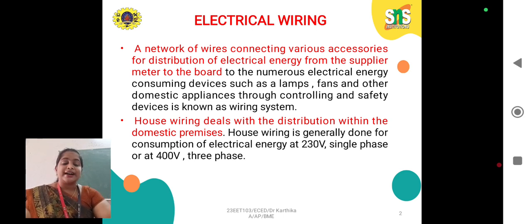Here, a network of wires connecting various accessories for distribution of electrical energy from the supplier meter to the board, to the numerous electrical energy consuming devices such as lamps, fans and other domestic appliances through controlling and safety devices, is known as wiring system. We know that very well. Here, house wiring deals with distribution in domestic premises. House wiring is generally done for consumption of electrical energy at 230 volt single phase or 400 volt 3 phase.